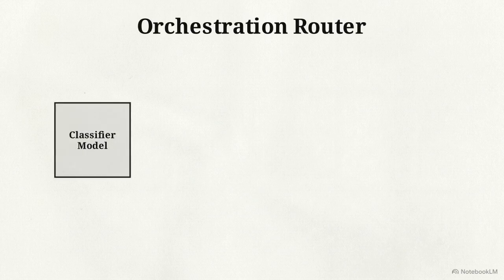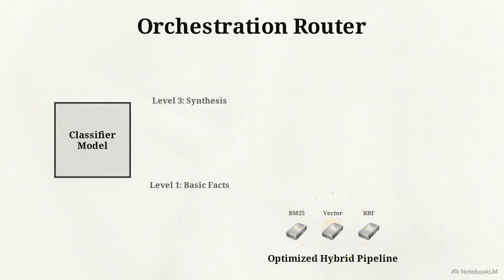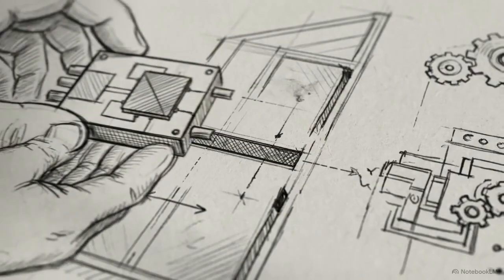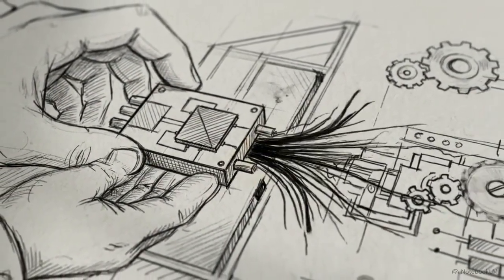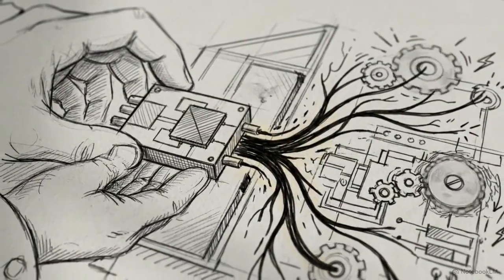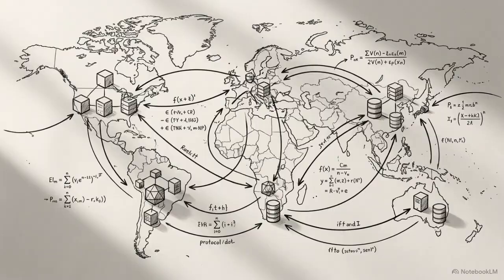This is the orchestration router, the modern production standard. A classifier model actively determines the user prompt's complexity. Exact keywords route straight to the optimized hybrid vector pipeline. Multi-document synthesis queries route to the graph framework to retrieve community summaries. Engineering teams must first mathematically correct their baseline hybrid search with rank fusion and re-ranking before spending a single dollar on graph indexing. High-performance AI pipelines function as orchestrated ecosystems where queries are intelligently routed to the mathematics best suited to answer them.